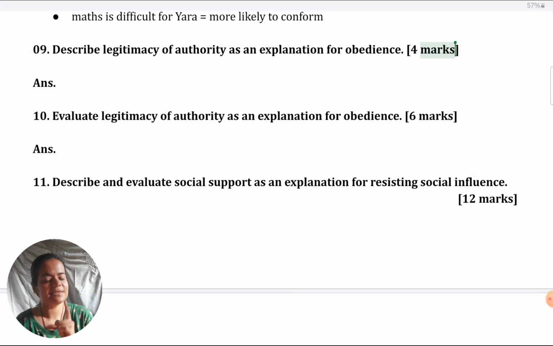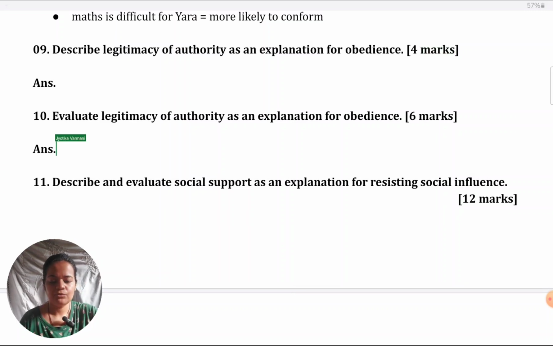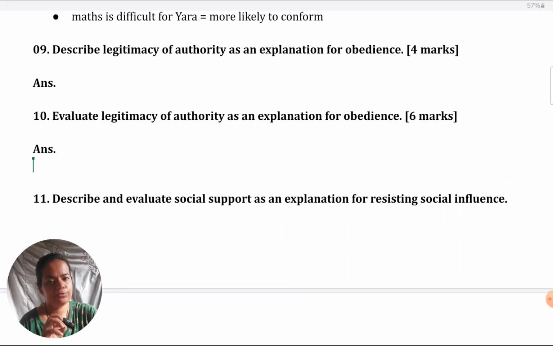Make sure there are 4 points. Each point is different from the other, giving some different insight from the other point. So 4 points for 4 marks in that sense, not any 4 sentences, but 4 sentences carrying different points. Actually, number of sentences does not matter. The quality of the points matter. So if I can give 4 points in one sentence or I can give 4 points in 10 sentences, it doesn't matter as long as there are 4 points. Yes, for good organization, 4 points in 4 sentences is desirable. As I have mentioned for the 2 markers, the same approach you should follow here. Always begin with the definition.